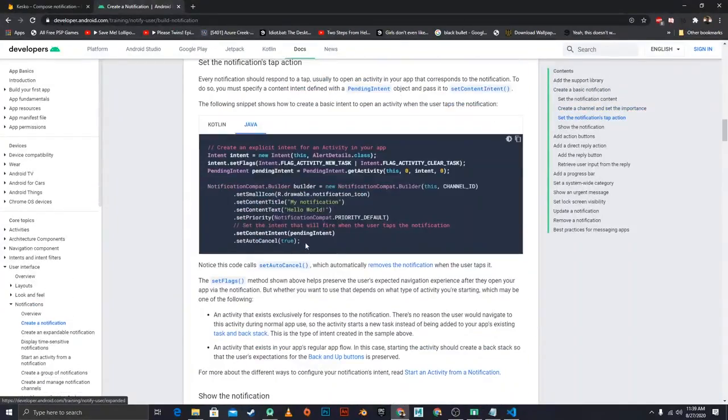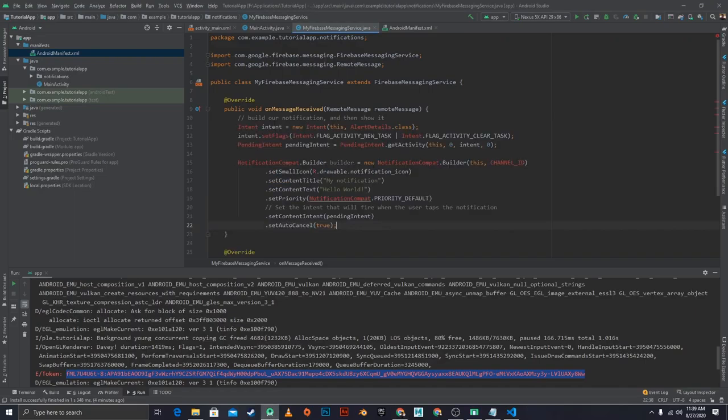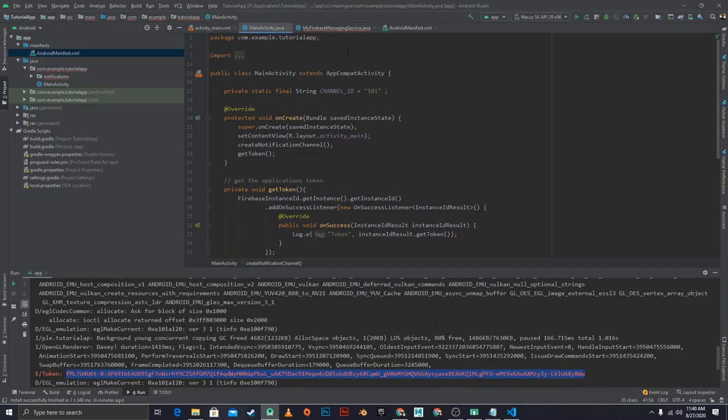And I'm going to select this, copy that, paste that in right there, and resolve most of the issues by selecting Alt-Enter, Alt-Enter, Alt-Enter, and intent, Alt-Enter as well. And this is the activity that is going to open whenever we select our notification. I only have one, so I'm just gonna select that one. And the channel ID, we could make a reference to the static variable right here, but for now I already know it's